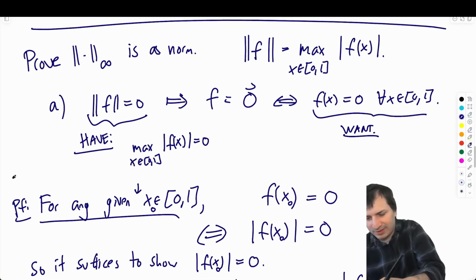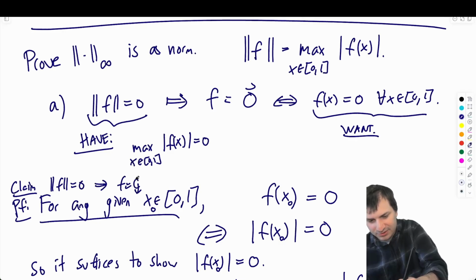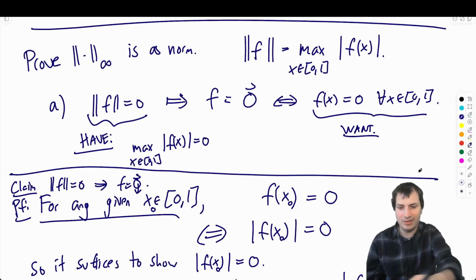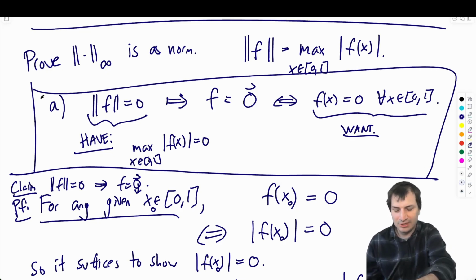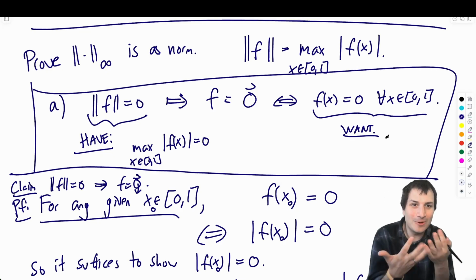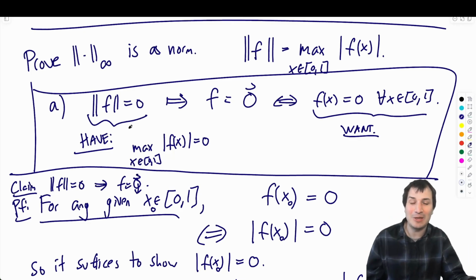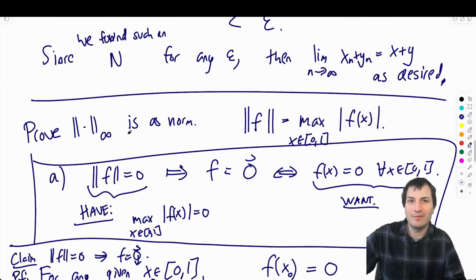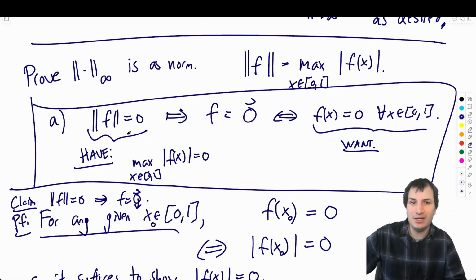And actually I should write this as a little claim: the norm of f equals 0 implies f equals the 0 function. So here I've delineated what I'm doing. All of this stuff was the ideas phase. When you hand it in, the ideas phase maybe doesn't even need to be in your final answer. It's just the proof that needs to be there at the end. Okay, very good. That's the first part.